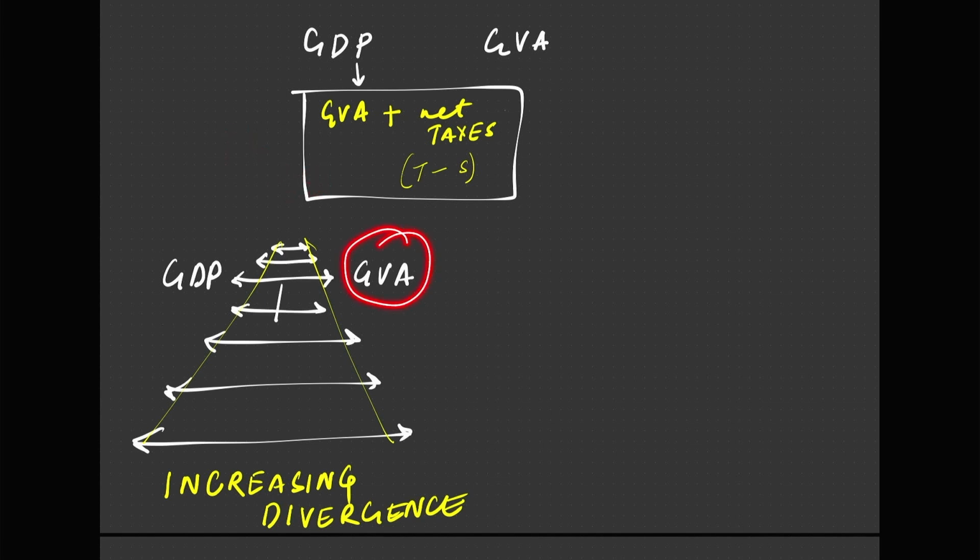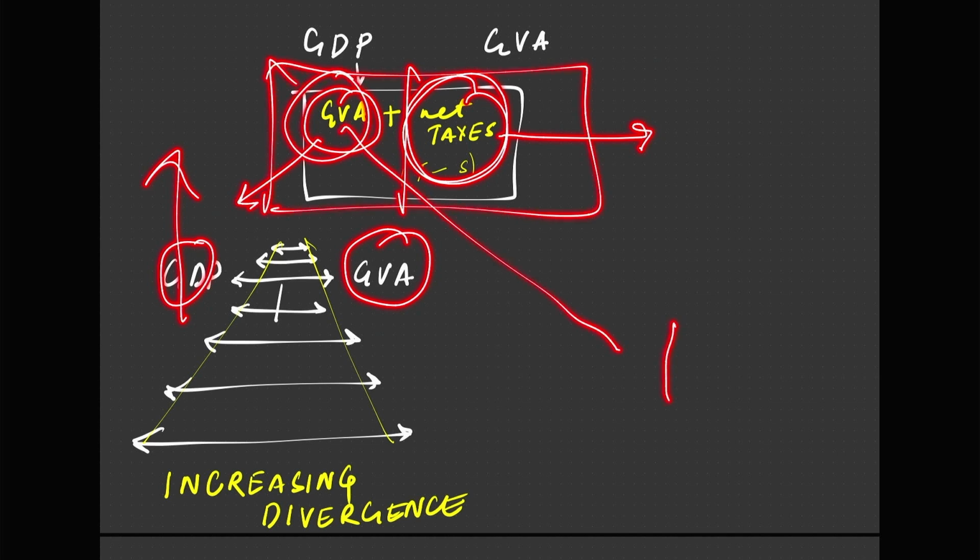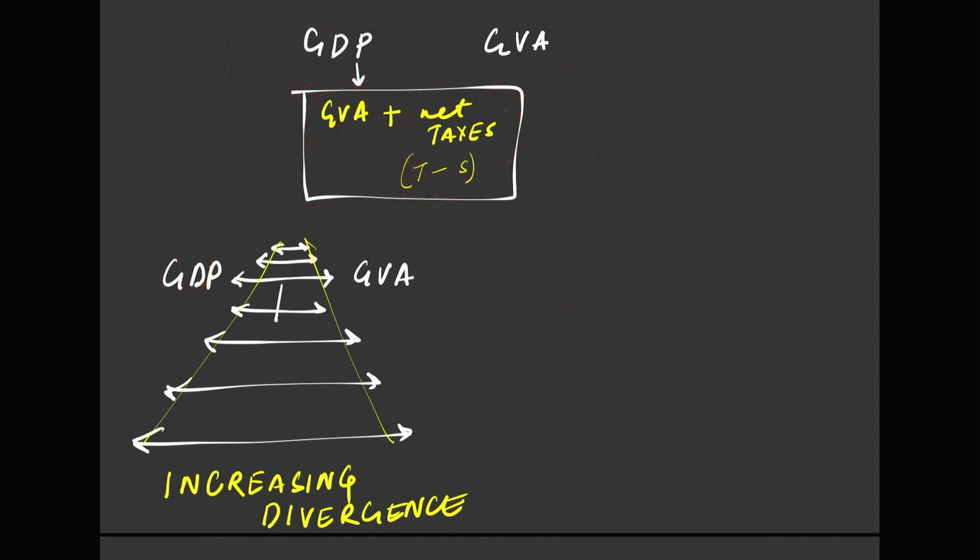It means that the increase in GDP is because of the increase in taxes rather than increase in GVA. That means it's not true growth. GVA is growing slowly, rather the taxes are increasing faster so that the GDP is increasing. So this again proves the point that GDP is not the perfect measure for a country's economic growth.